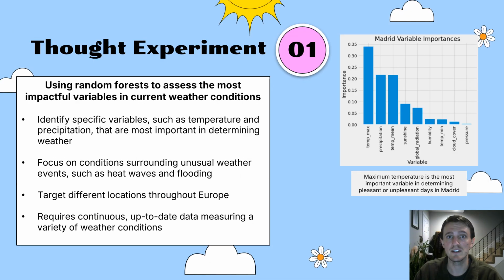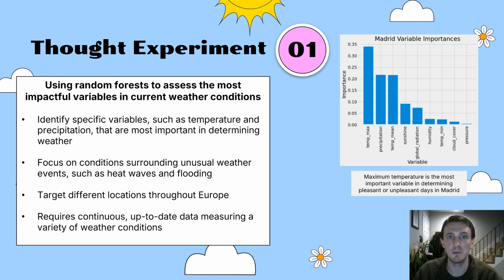Now I will discuss each thought experiment in a little more detail. The first thought experiment involves using random forests to assess the most impactful variables in current weather conditions. The main goal with this experiment is to identify the most important variables in determining specific weather conditions. The example on the right is from a random forest used to determine that maximum temperature is the most important variable in determining pleasant and unpleasant days in Madrid.